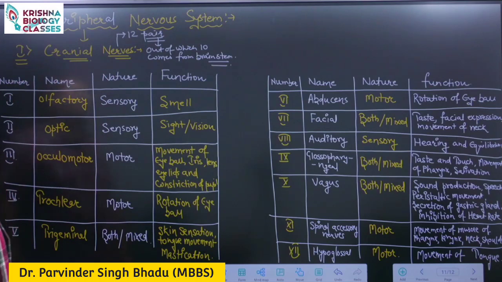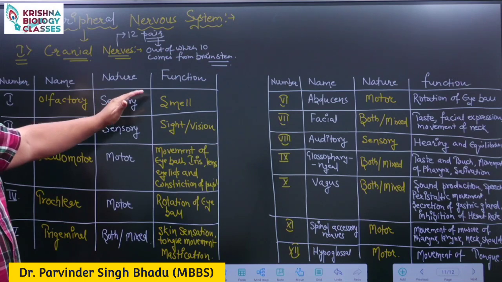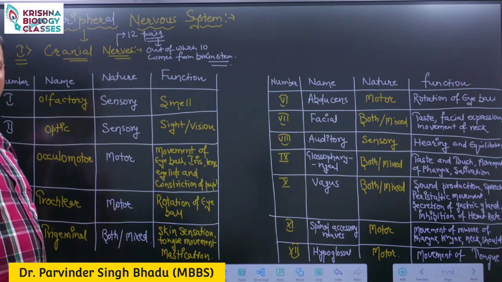Now the most difficult part is how to remember the name and nature of these cranial nerves, because several times questions come on the name, nature, or function.